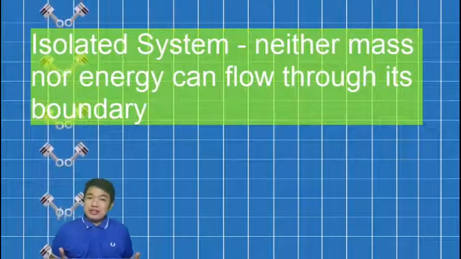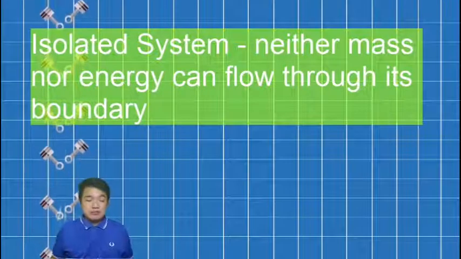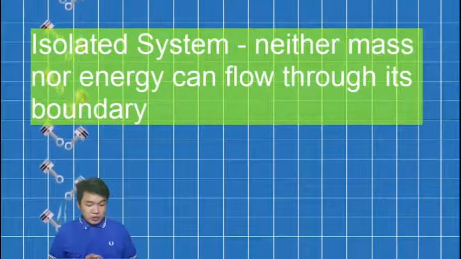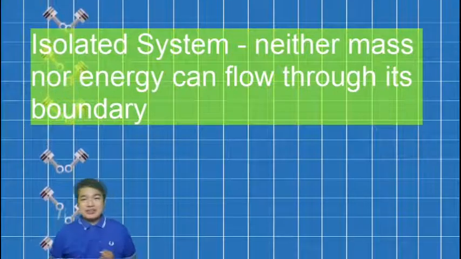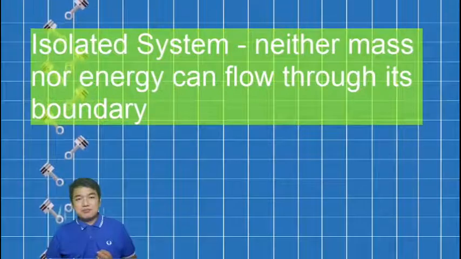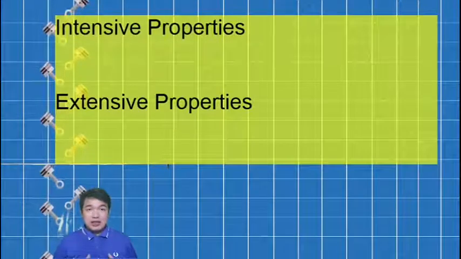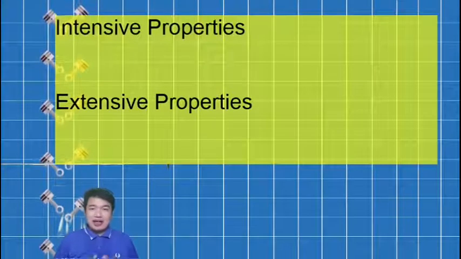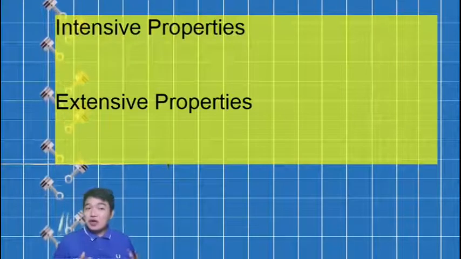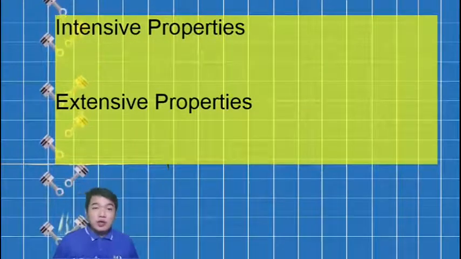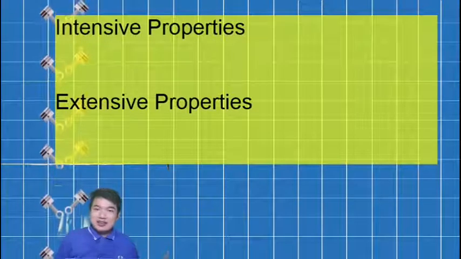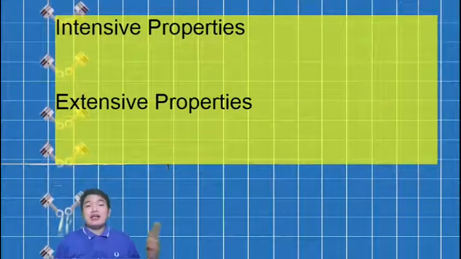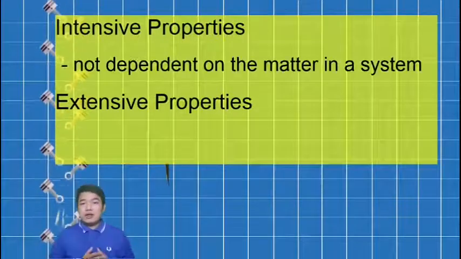And as we finish the different kinds of systems, we will go through its properties. A system has many different characteristics, and those characteristics are known as properties. There are two classifications of properties. It is intensive properties and extensive properties.